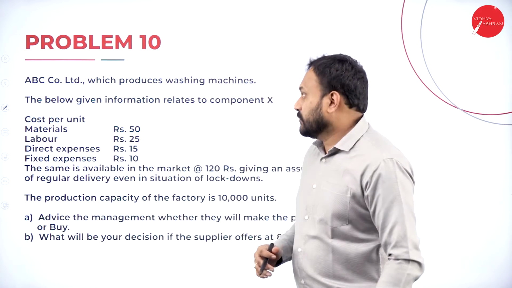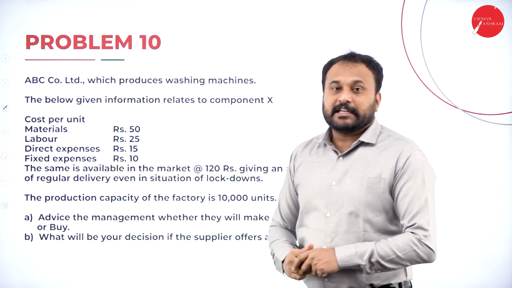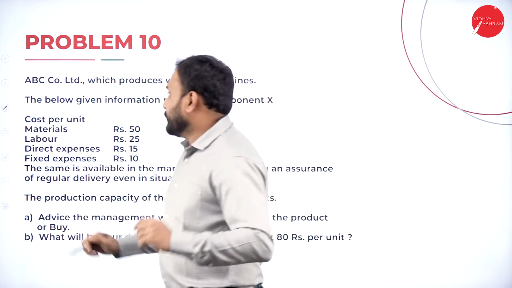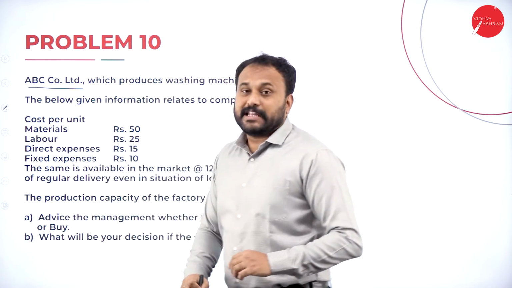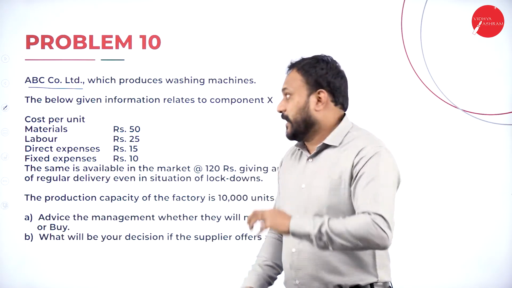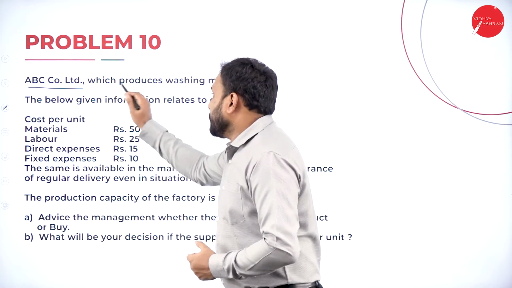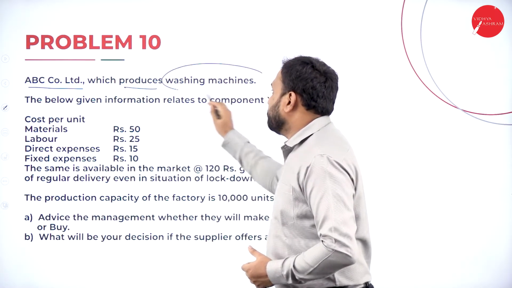Okay. Now, coming to the first one here, the problem, the number 10. ABC Company Limited, whichever company they'll give, no issues. We'll write ABC Company Limited. So whenever you go with the theoretical aspect, you should actually write ABC Company Limited. That's the reason they'll give you the question, which produces washing machines.